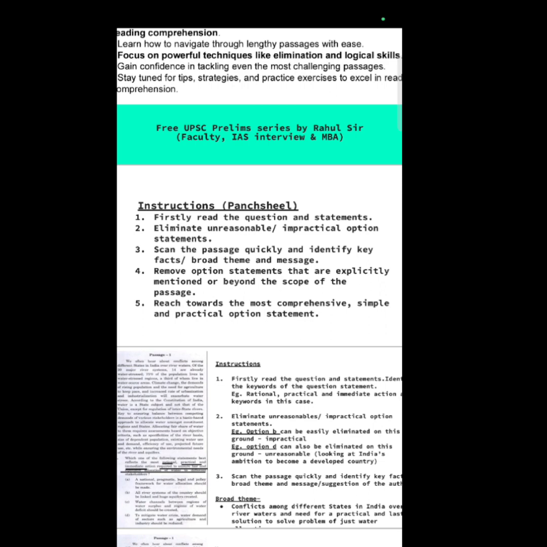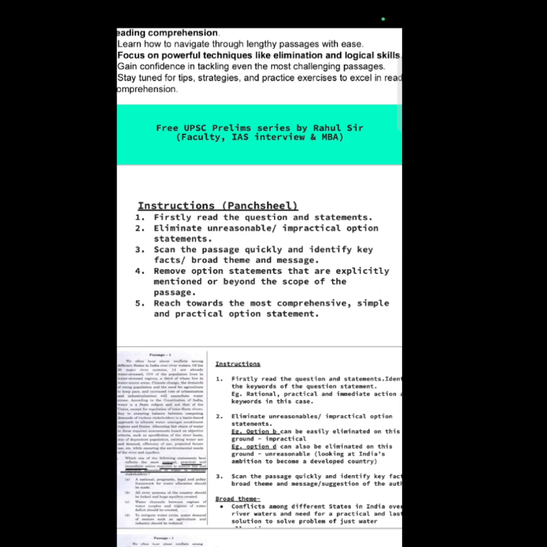Third thing is scan the passage quickly. By scanning, I mean just glance through the passage and identify the broad theme of the passage, what the author is trying to convey, and what is the message or what he is trying to suggest. Just two things you have to be aware of, right? This can be done very quickly if you master the previous year question papers of UPSC. If you master the last 5 to 7 years of reading comprehension papers, you will be able to do it very quickly.